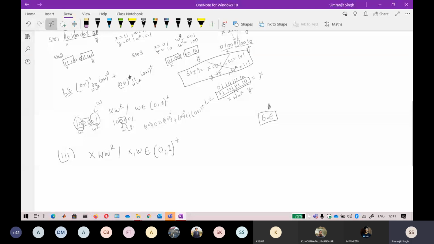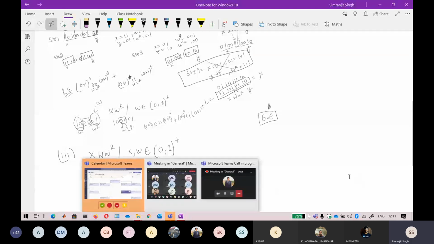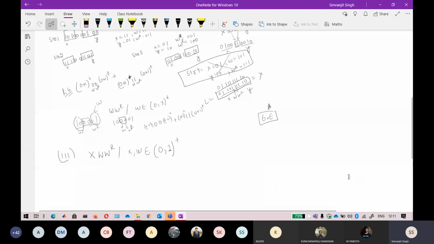Okay, so again, go with the same pattern that you know. Take x equal to 0, w will be 0 1, and wr will be the reversal of it. Suppose I write this string as 1 0 0 1 and 1 0. See it for yourself: this is your x, this is your w and this is your wr.